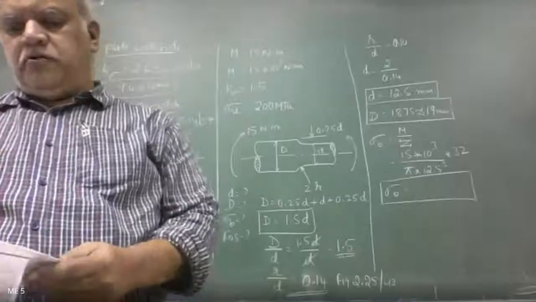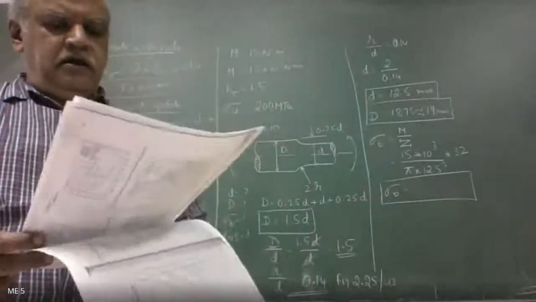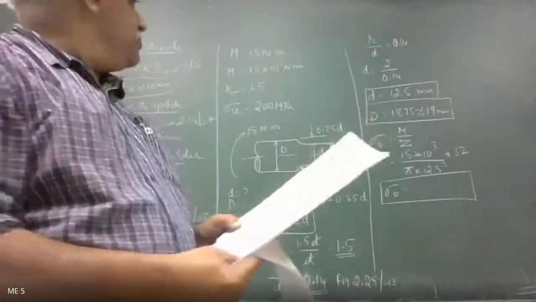Sir, actually, it's 0.16 only, sir. In figure 2.25. Okay, 1.5 is the fourth curve for D by d value. So it's just next to 0.15. No, K sigma is 1.5. Yes, sir, K sigma is 1.5. D by d is also 1.5. And R by D is intersecting at 0.16 only, no, sir?